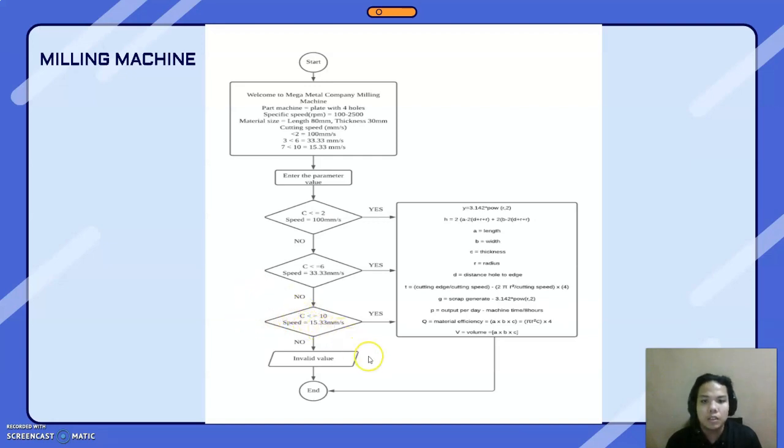If your decision is yes, you will continue to the calculation process and end at the end session. But if your cutting speed is more than 10, it will become an invalid value.